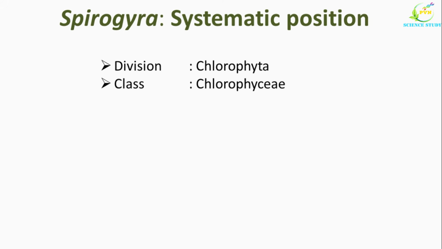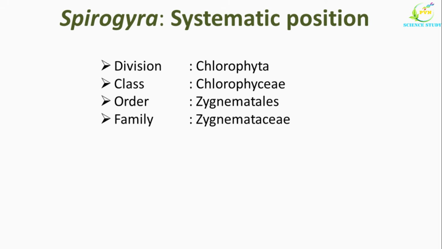Class is Chlorophyceae because this is the only one class and the characters are the same that we have already studied. Order is Zygnematales because the gametes are amoeboid and without flagella. Sexual reproduction is isogamous. Family is Zygnemataceae because the cylindrical cells are united end to end to form unbranched filaments. Cell wall is without pores.